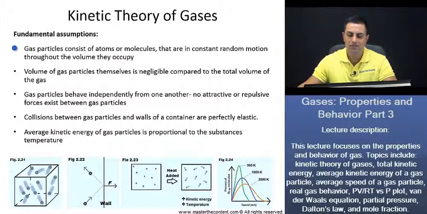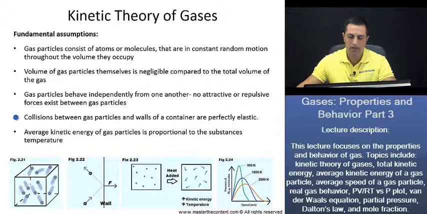Gas particles consist of atoms or molecules that are in constant random motion throughout the volume they occupy. If you take a look down here at figure 2.21, not only are the gas particles going to be in constant random motion, but there is going to be considerable empty space between the particles, as we see here. Now, coming back up here, next, the volume of gas particles themselves is negligible compared to the total volume of the gas. Third, gas particles behave independently from one another. Thus, no attractive or repulsive forces exist between our gas particles here.